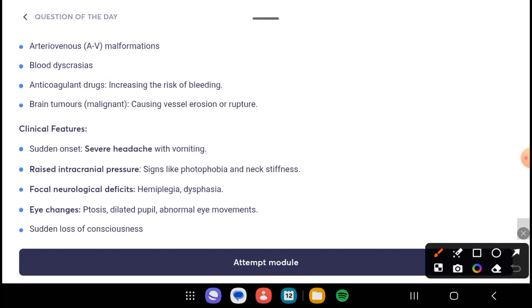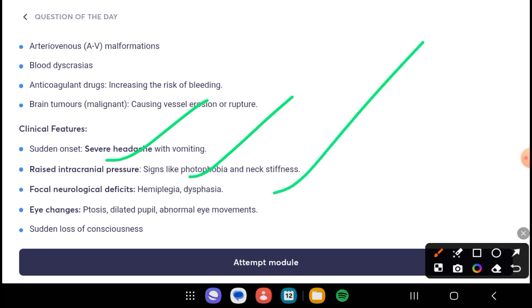The clinical features mentioned in the question: the patient has severe headache and vomiting, which is a sudden headache. Due to raised intracranial pressure, the patient has signs like photophobia and neck stiffness, and focal neurological deficits like hemiplegia and dysphagia, and eye changes.